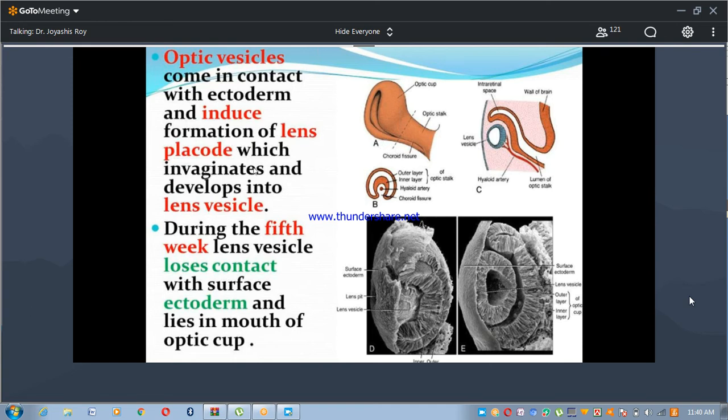We mentioned earlier the lens placode, which invaginates and develops into the lens vesicle. This is the lens vesicle. During the 5th week, the lens vesicle loses contact with the surface ectoderm and lies in the mouth of the optic cup. This is the surface ectoderm, this is the lens pit, this is the lens vesicle, and this is the surface ectoderm. Here are the outer layer and inner layer of the optic cup.